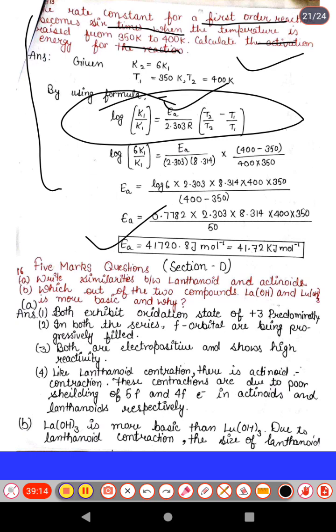Okay. Next, Section D, 5 marks question. Again, write the similarity between the lanthanides and actinides. Second, which out of the two compounds La(OH)3 or Lu(OH)3 is more basic, and why.